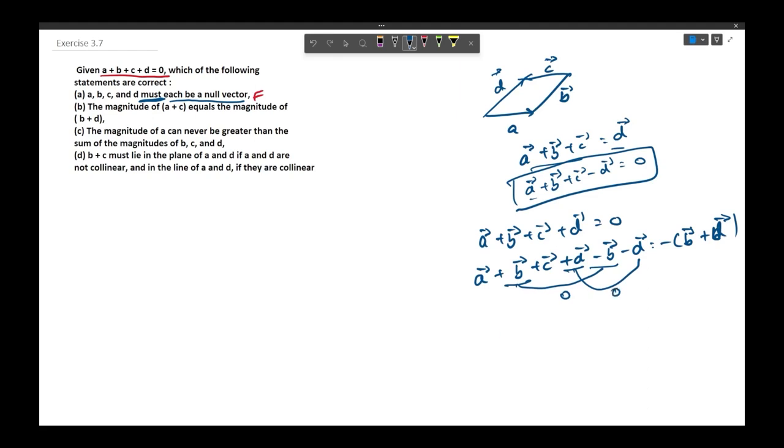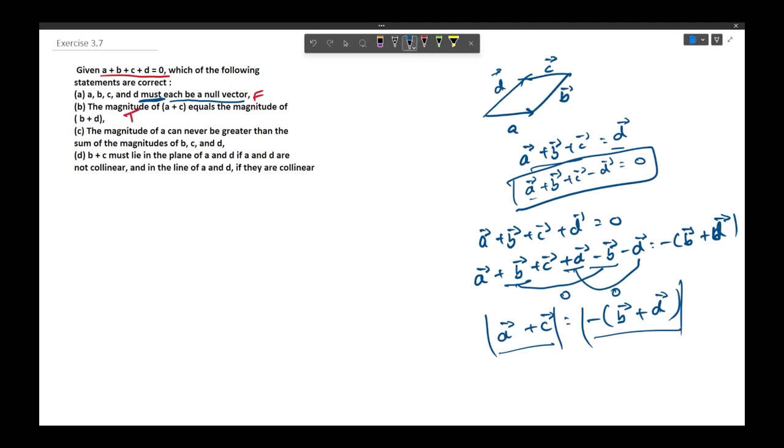Now what is left is vector a plus vector c is equal to minus of vector b plus vector d. So the statement was the magnitude of a plus c equals the magnitude of b plus d. We see here that since both the sides are equal, their magnitudes must be equal. Since both sides of the vectors are equal, the summation of a and c must have the same magnitude as the summation of b and d. Now this is correct, so we will mark it correct here.